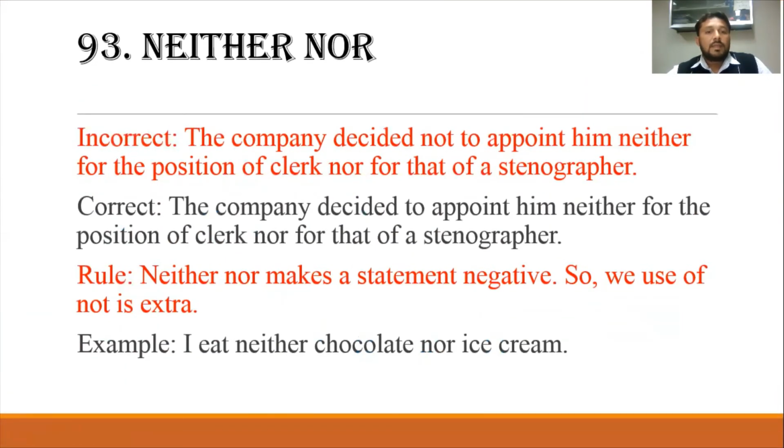Neither nor. The company decided not to appoint him neither for the position of clerk nor that of a stenographer. The correct is the company decided to appoint him neither for the position of clerk nor for that of a stenographer. Neither nor makes a statement negative, so the use of not is extra. I eat neither chocolate nor ice cream. So no need to use not there.